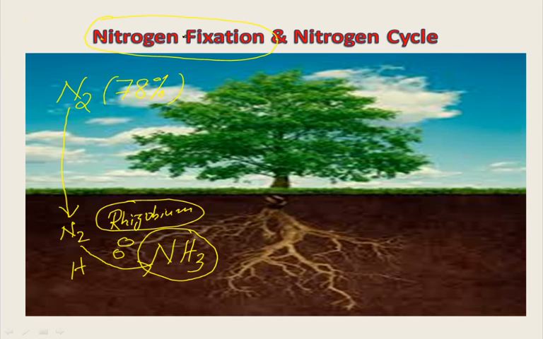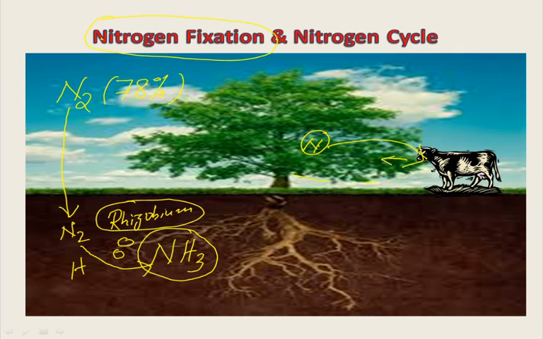Now, next we continue with the nitrogen cycle. What actually is the nitrogen cycle? See, some animals eat plants, just like we human beings eat plants. That means the nitrogen which is present in the plant is now being used by the animal or even by us. Now what happens if these animals die, or the plants die?